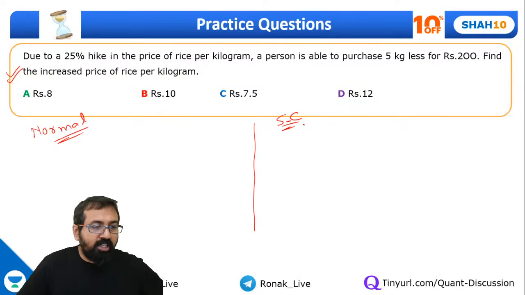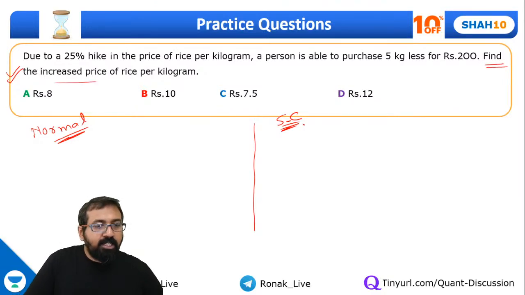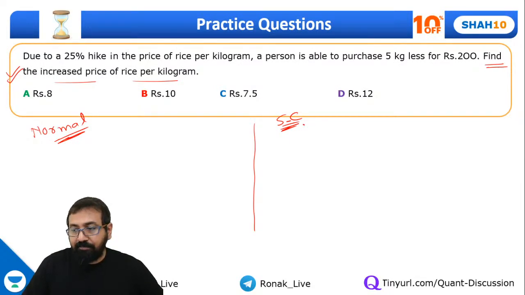Okay, so let's go ahead, guys. Now please solve this one, guys. Please put that question aside and you can try for that later on. Okay. Find the increased price of rice per kilogram. Increased price, what is given? Yeah. So answer option B is correct.